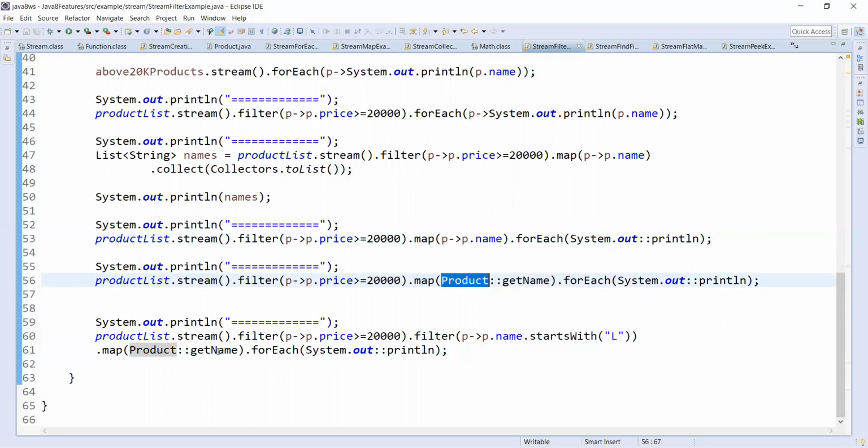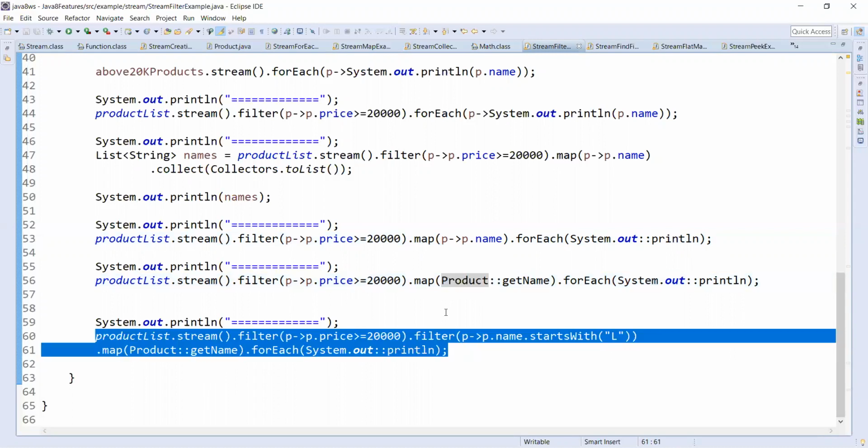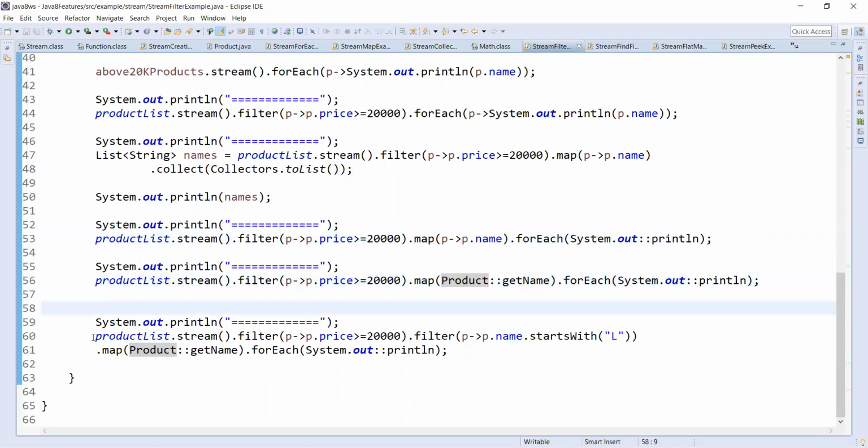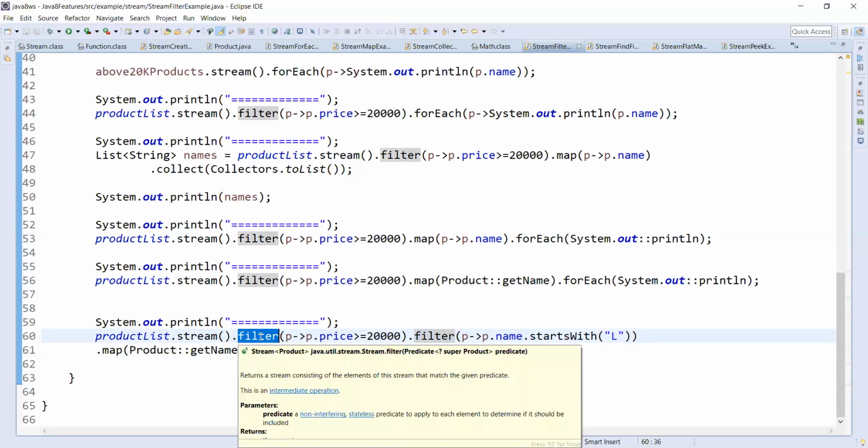So what is the meaning of this entire statement? I have a stream which has three products. I am filtering on these three products.